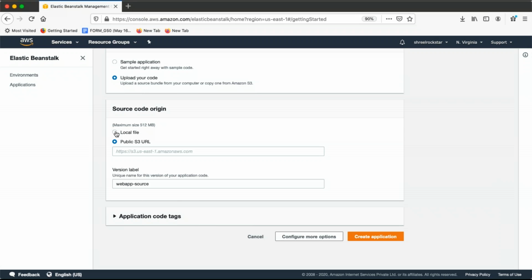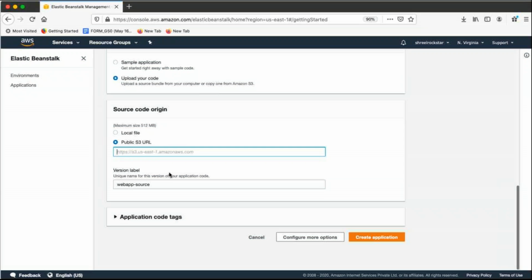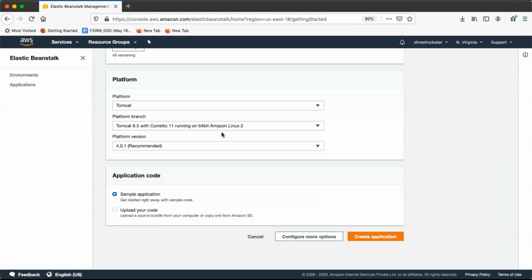Okay. And guys, you remember yesterday with S3, we got the path, right? https://s3.amazonaws.com, then slash your prefix, then your code folder will be there. So you can keep that location here. It will automatically download the code and start deploying for you. That will be the benefit of S3, so we can use that. I don't have any basic code, so I should be fine with my sample application. Okay. We can do that.